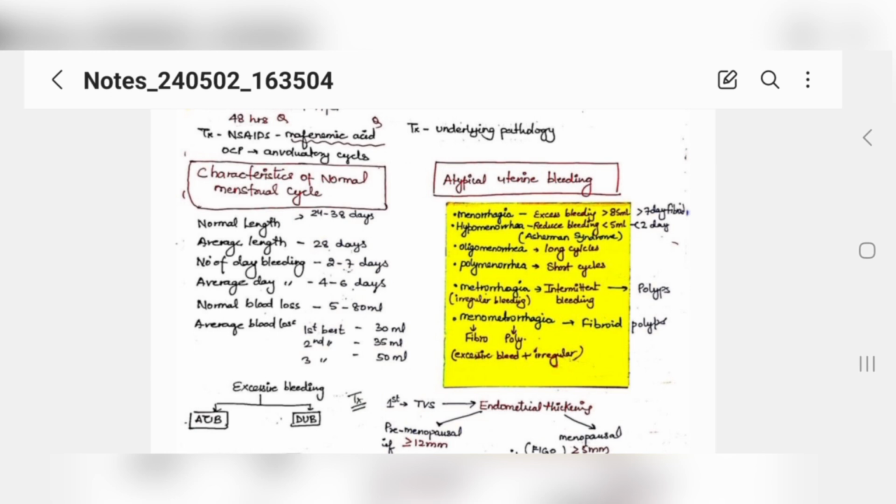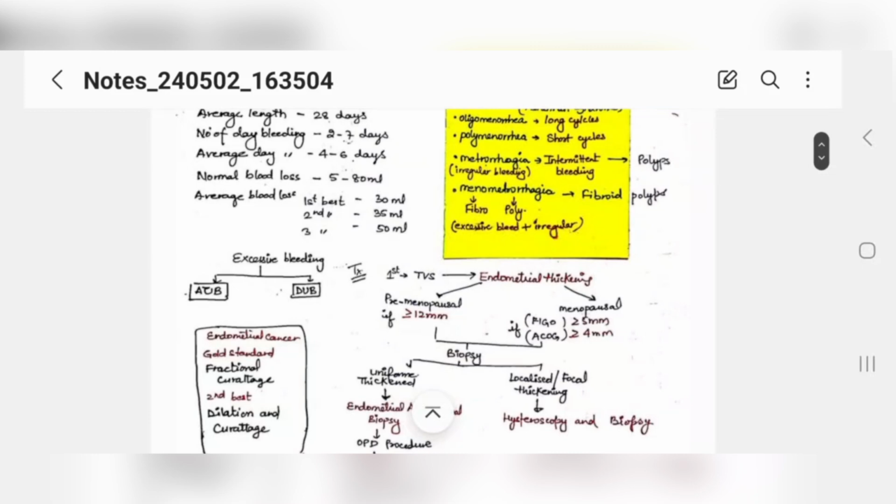It is occurring anytime, very irregular, which is mostly seen in fibroid or polyps, right? Now you understood the menstrual cycle, and that there is pain in the menstrual cycle, which is called dysmenorrhea, and which is because of prostaglandin F2 alpha, right? And you also understood there are two types of dysmenorrhea: primary and secondary. Primary is from the starting, and secondary is till last also.